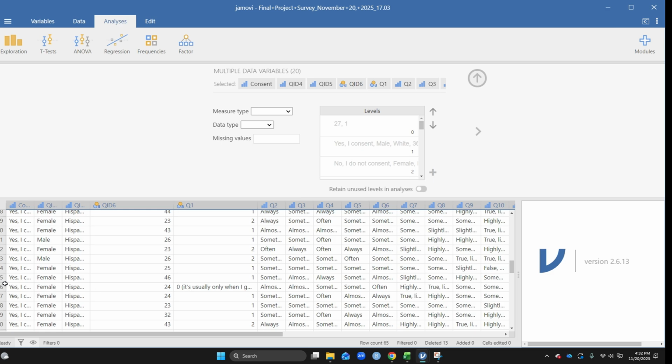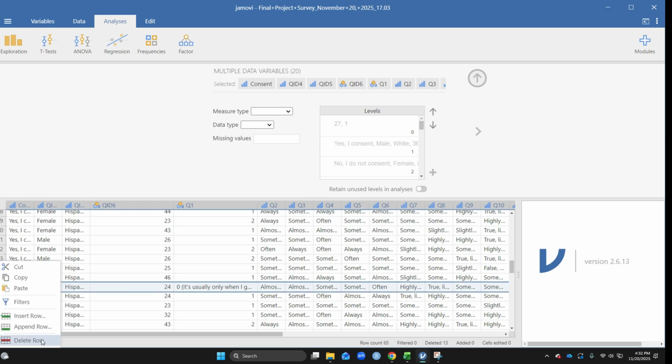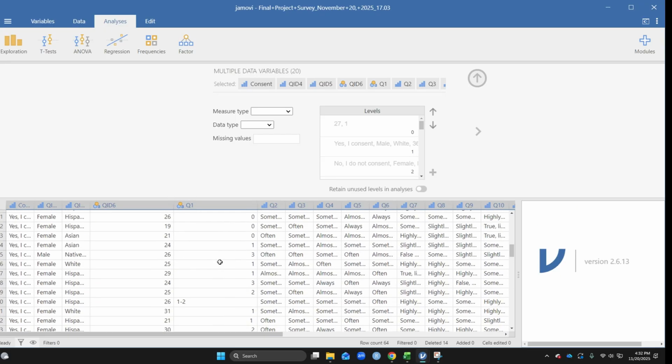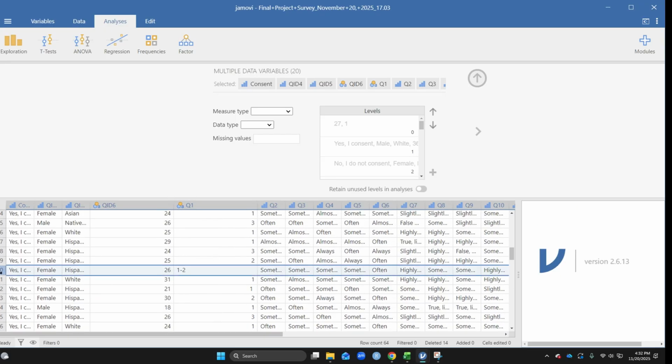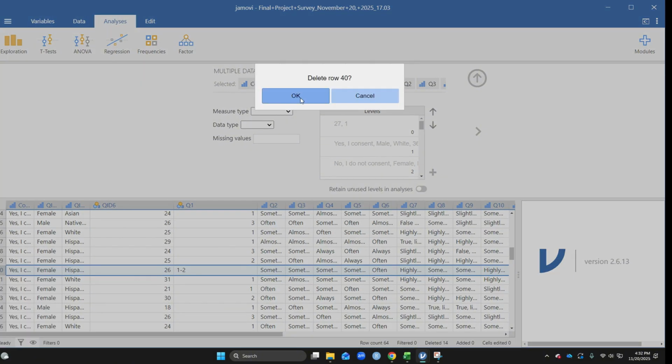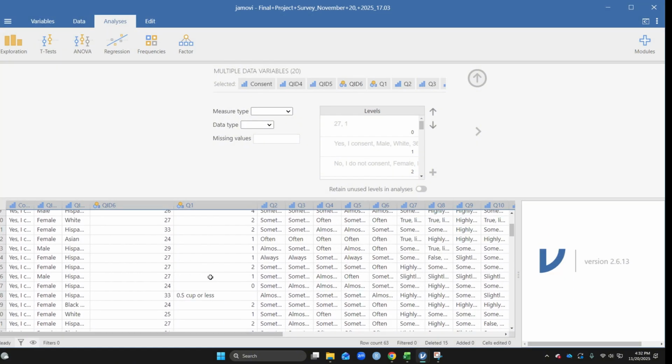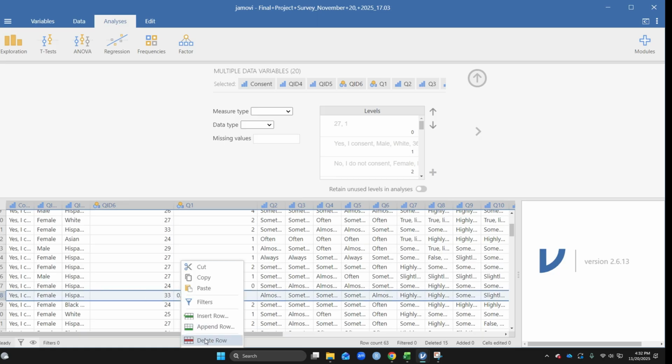This person wrote a sentence. Delete them. We won't be able to analyze that. Another person said 1 to 2. We're going to delete them. We won't analyze. This one, I don't know, delete this guy.